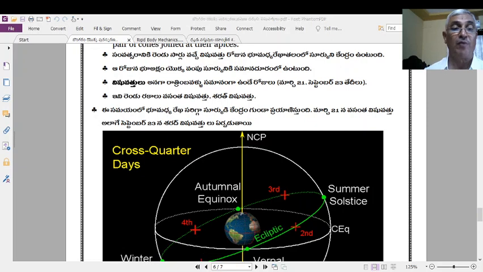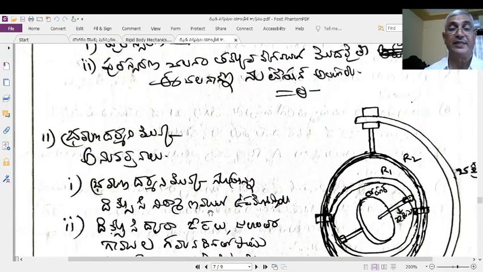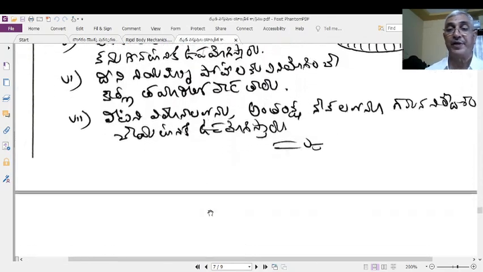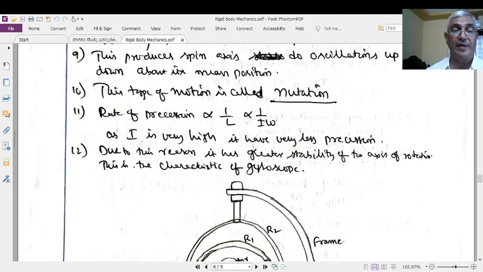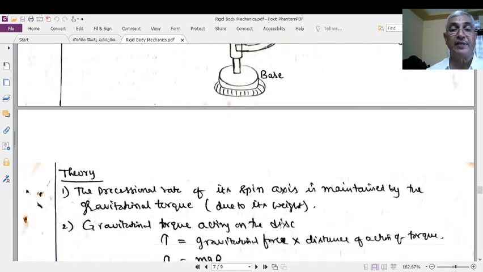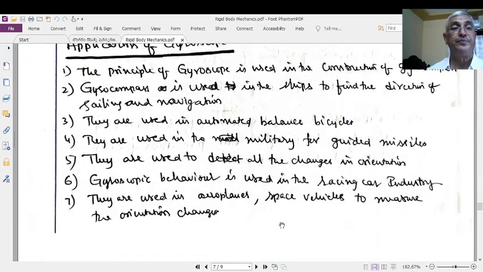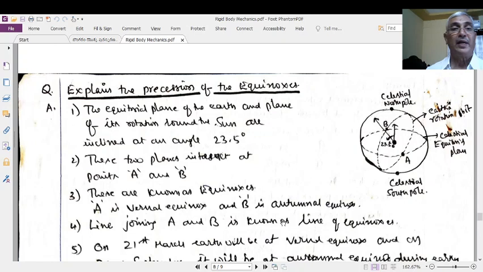Now we will discuss the rest of the material from the student material for your understanding. We will go through the student material as far as the rest is concerned. See this one: explain the precession of the equinoxes.